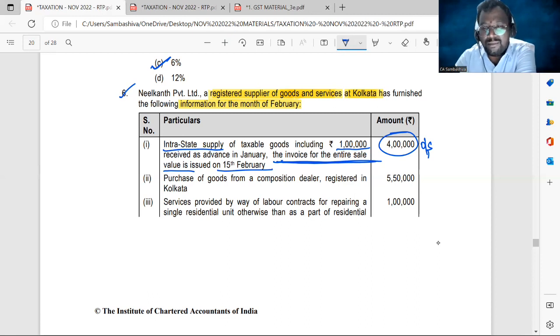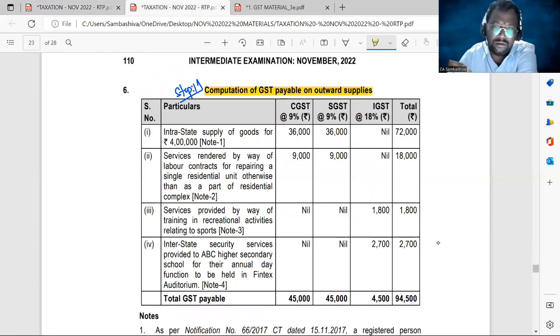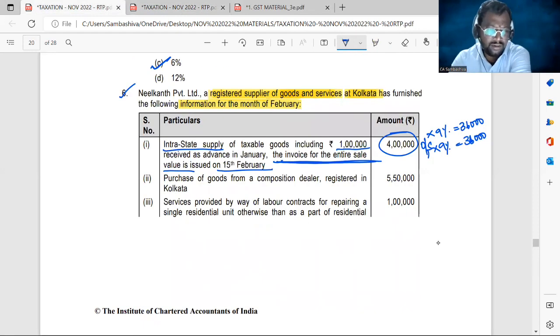So what is the GST liability? CGST liability at the rate of 9% will be 36,000. SGST liability of 9%, 36,000. Check it out. CGST 36,000, SGST 36,000. Total 72,000. Clear?